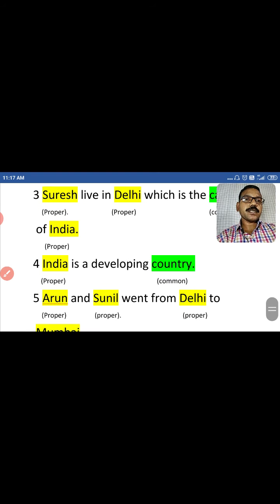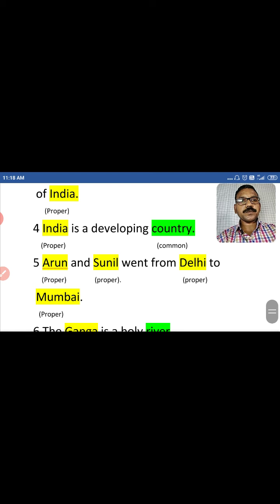India is a developing country. Here also we can see India is the name of the country. So the first letter should be capitalized. Okay, when we write a proper noun, the first letter should be capitalized. Okay, and country is a common noun. And next, fifth example, we can see Arun and Sunil went from Delhi to Mumbai. Here we can see total 4 nouns are here. All the nouns are proper nouns.